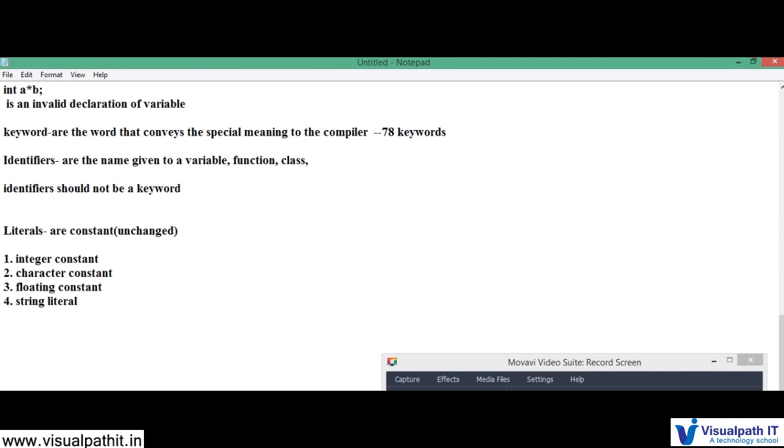Why is the string alone called a literal? Because the string is also treated as a constant. It has multiple characters, so we'll talk about that later. A string may be enclosed with single quotes, and if you declare it with single quotes, it will be treated as a character constant. That's why we have to treat the literals carefully. So how to handle the constant?